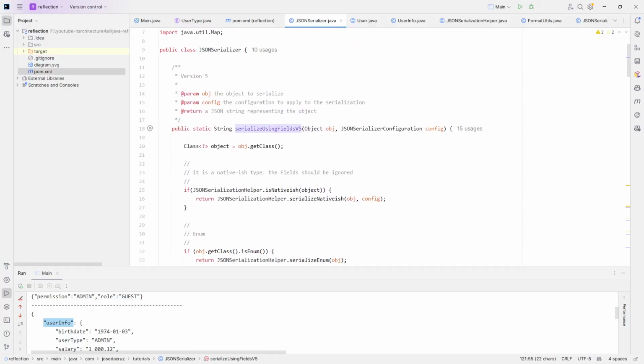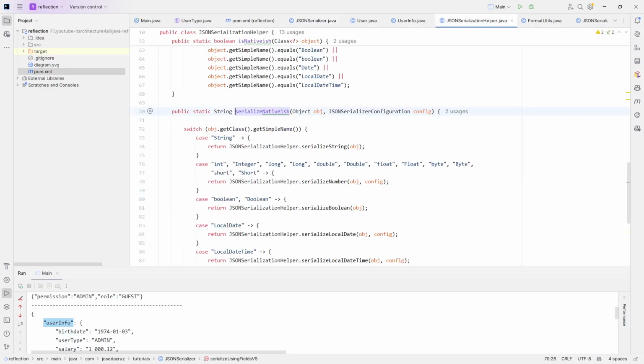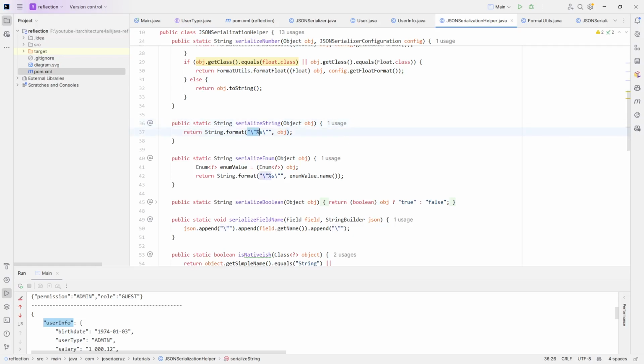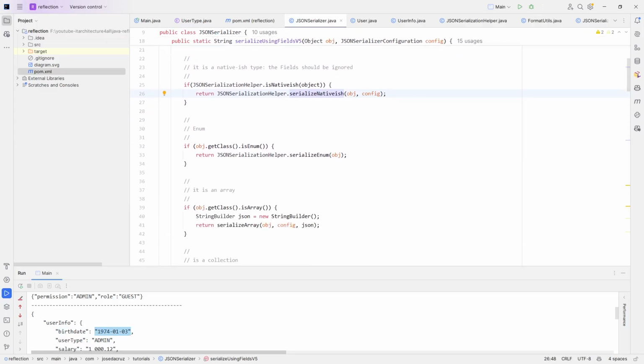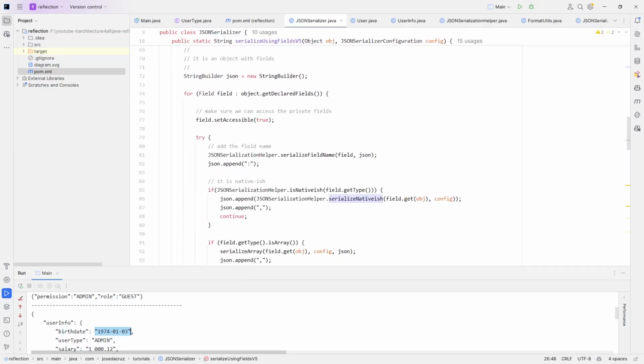And again, it will check if the birth date is one of the native types. It is, okay, it's a string, so it will enter here. And if you enter here, you can see that we have something for the string, and it serializes the string, which, by the way, is quite simple. It's just putting double quotes with the string in the middle, and then it just returns, which means that it will print this here, and it will print the output. Okay, that's what will happen.